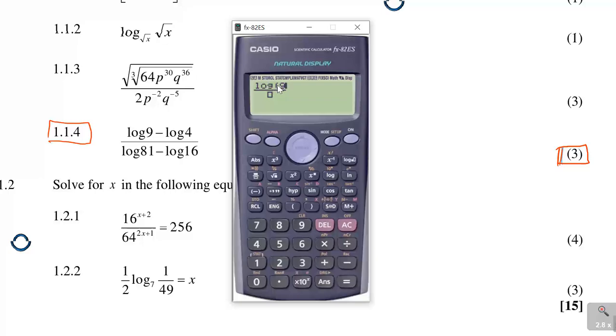It automatically opens, you see, your calculator opens a bracket. Please close it, because if you don't, you're going to say log 9 minus log, and then you've got 4. So you see, this is now inside the log 9 because the calculator never closed. So you need to come back here and close that bracket. Very important. When the calculator opens its own, you need to close it again. So that is where errors also occur. Log 81, the calculator opened, you close the bracket, minus log 16. The calculator is opening, you close the bracket. What are you getting?